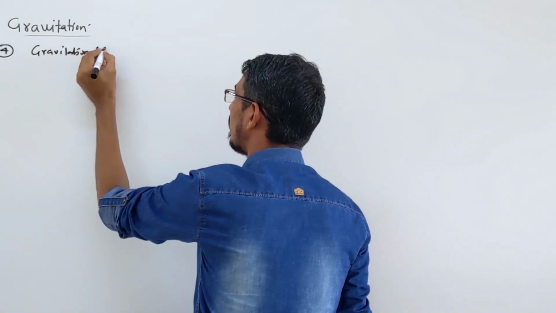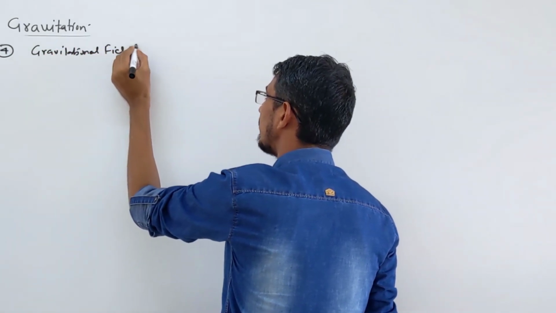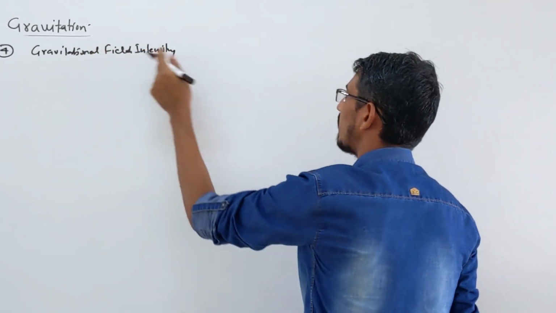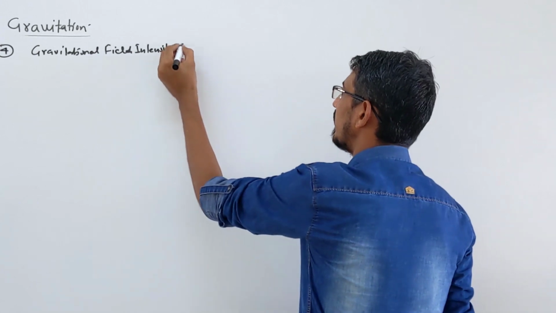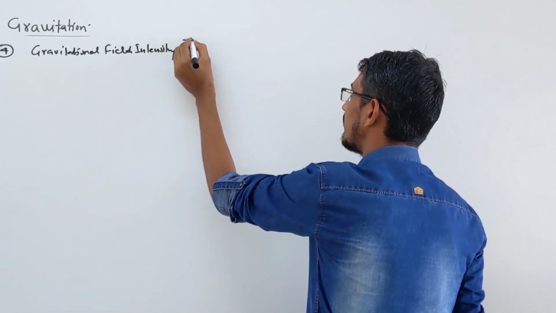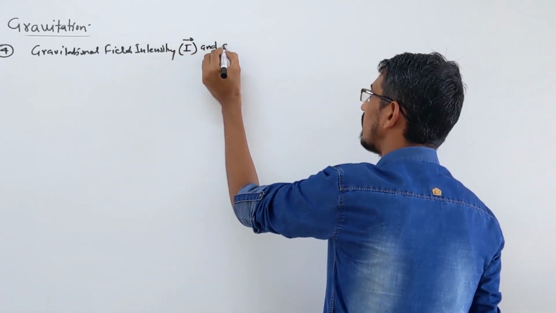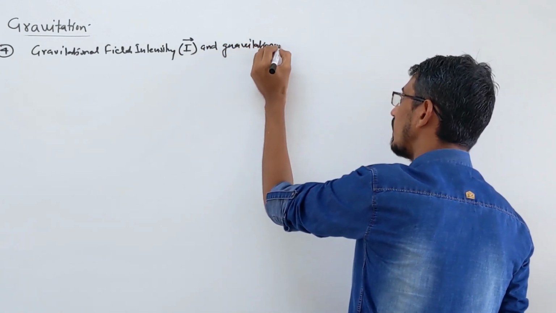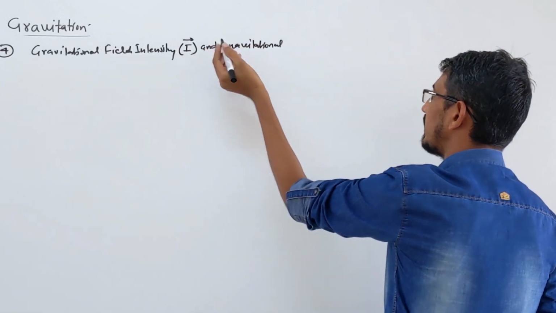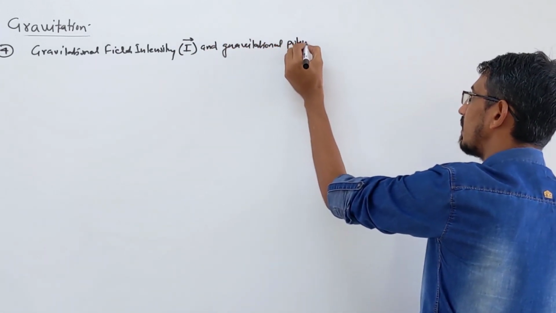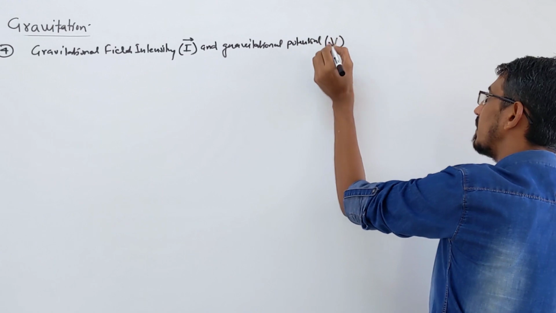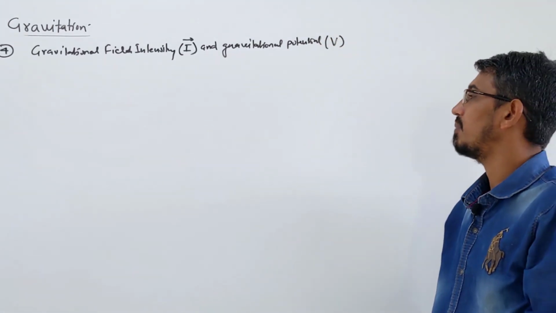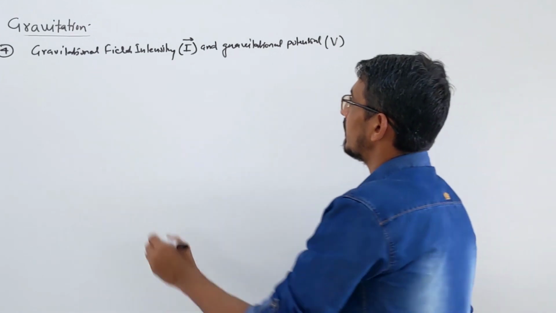Gravitational field intensity. In simple terms, people will just say gravitational field itself, but the proper word is gravitational field intensity. We write capital I as the symbol for this vector quantity, and gravitational potential also we are learning. These things are related to each other, so we are learning them together. Gravitational potential is V. These two things we will learn in this lecture, and they are very important from the exam point of view.